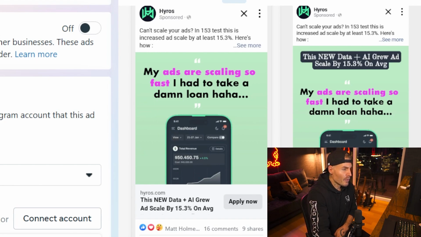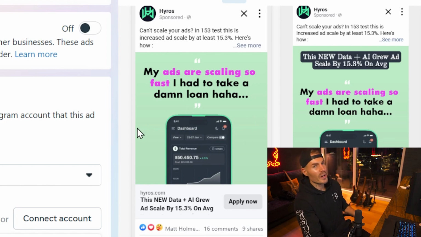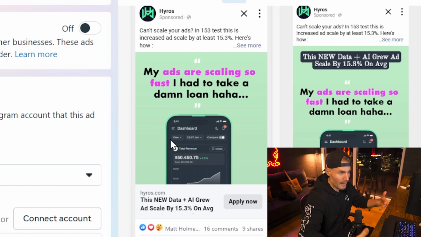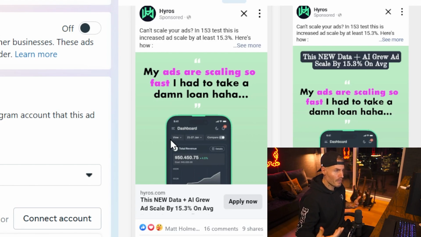What I'd use is the Hyros dashboard, but I put in weird images, like show like an ad manager dashboard, maybe put in weird images like a creepy face or, boobs or something that looks like a turd. This is just me being an immature goof right here, but there's all sorts of weird things you can put in a software dashboard to draw someone's eye in. You can see how I'm going to use something that's going to trigger people the same way.